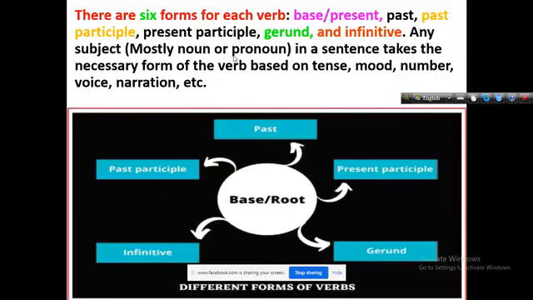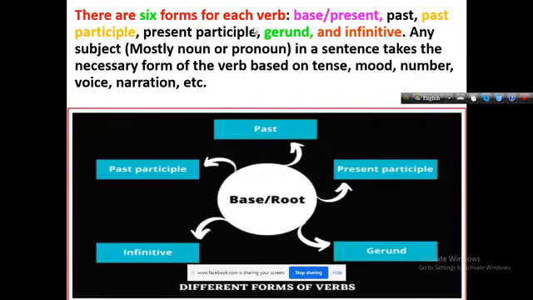Any subject, mostly a noun or pronoun in a sentence, takes the necessary form of the verb based on tense. What is the basis of using a verb? Tense, mood, number, voice, narration, etc. On the basis of these, the form of the verb must be changed.